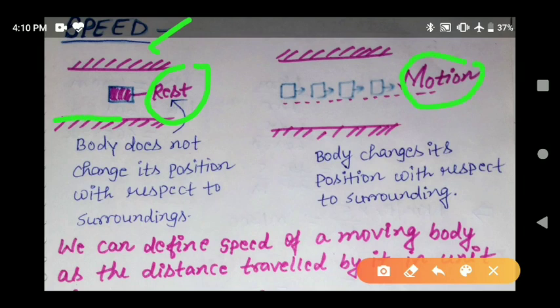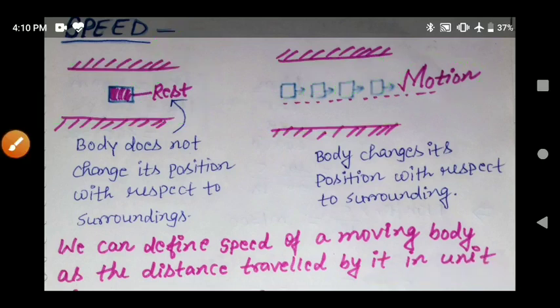This is the surrounding. If a body does not change its position with respect to the surrounding, the body is at rest. Second case, if a body changes its position with respect to time, we can say the body is in motion. Here the body is changing its position continuously, so we can say the body is in motion.